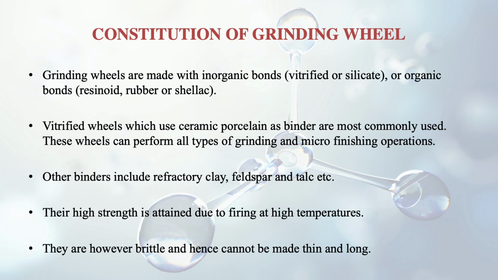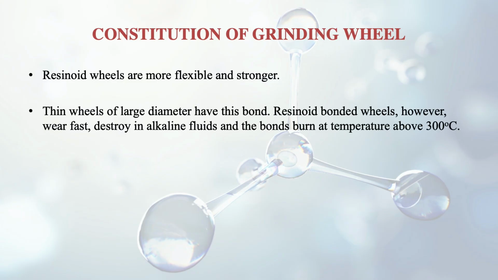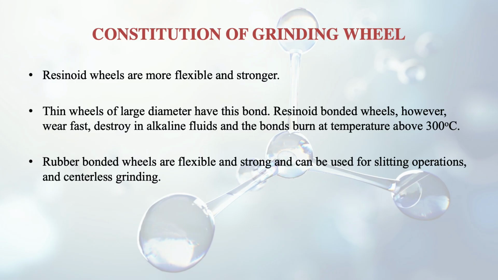Then there are the organic types, the resinoid wheels. These are more flexible and stronger. Thin wheels of large diameter have this bond. Resinoid bonded wheels wear fast and are destroyed in alkaline pools as well. So these are some drawbacks, and the bonds burn at temperatures above 300 degrees centigrade. And then there are rubber bonded wheels, which are flexible and strong and can be used for slitting operations and centerless grinding, but they deteriorate at a temperature of about 150 degrees centigrade.